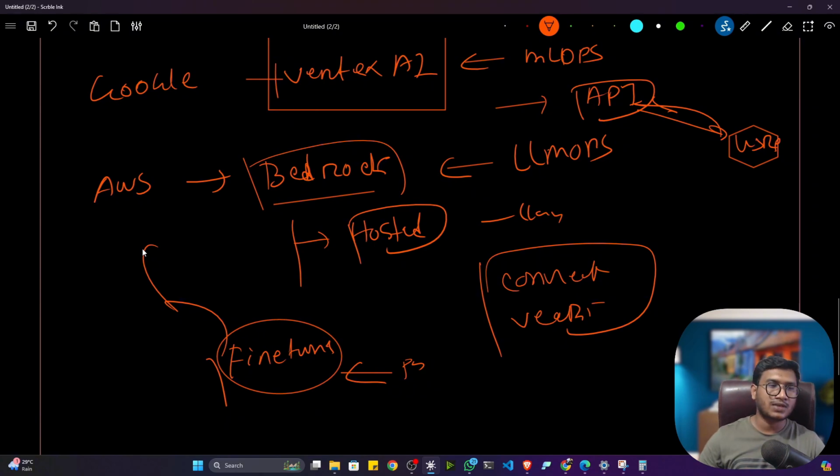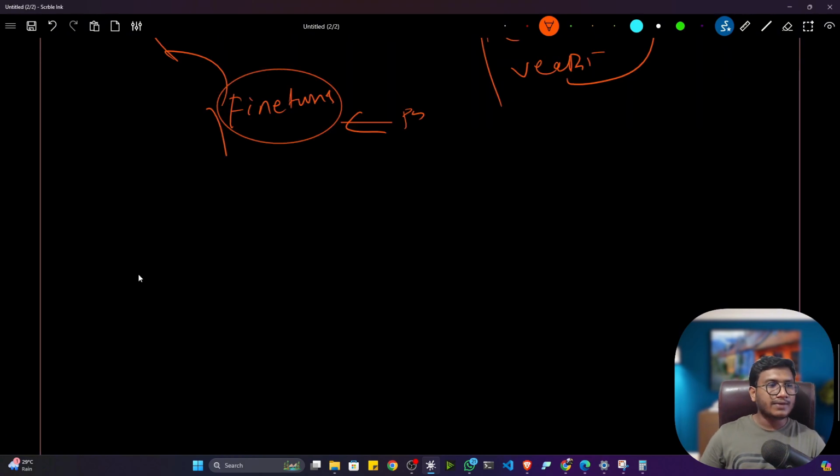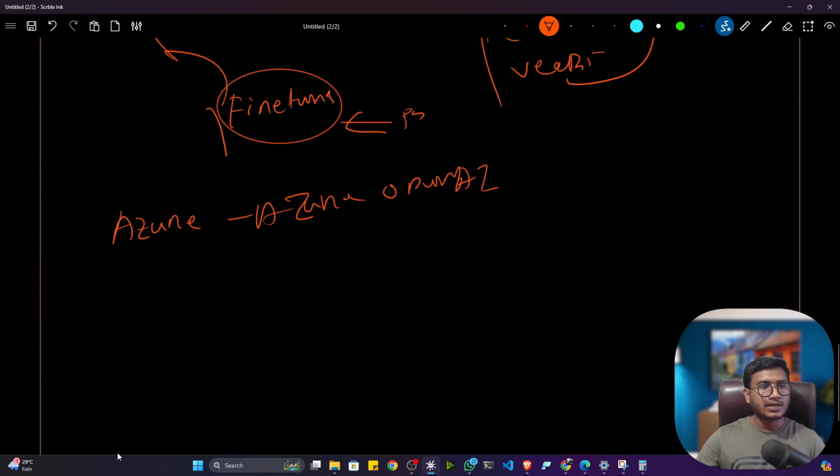We need LLMOps if we want to use these kinds of foundation models. It's not like that we only need to rely on the OpenAI model, because we saw that there are so many models which are more powerful than the OpenAI model. Even there is another cloud provider, I think you know, Azure. So Azure also has one LLMOps platform called Azure OpenAI. What they did, they collaborated with OpenAI and brought the OpenAI platform to the Azure platform.